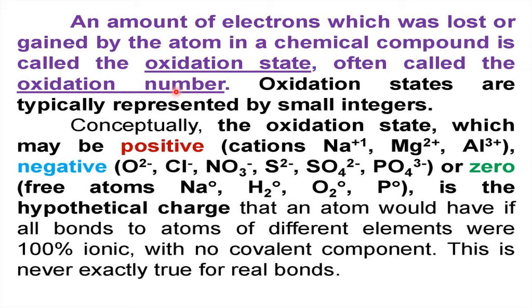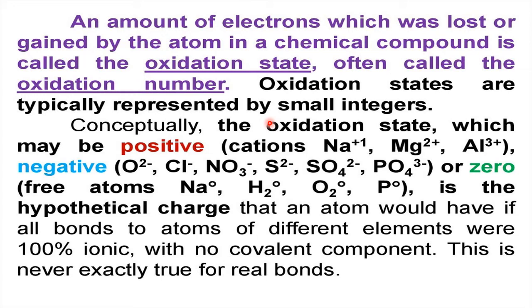Oxidation states are typically represented by small integers. For example, if sodium has lost one electron, it is denoted as Na+1, with plus 1 written on the top. Plus indicates loss of electron, minus indicates gain of electron, and the number indicates how many electrons are lost or gained.